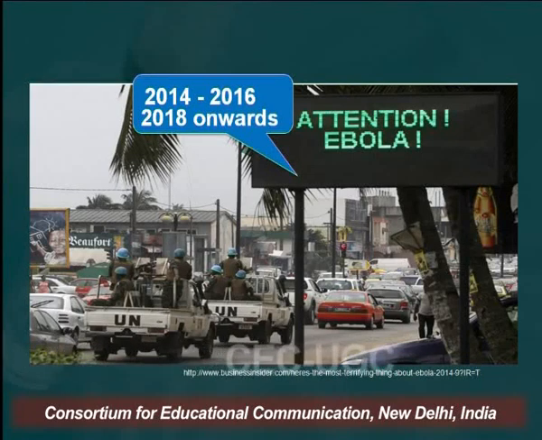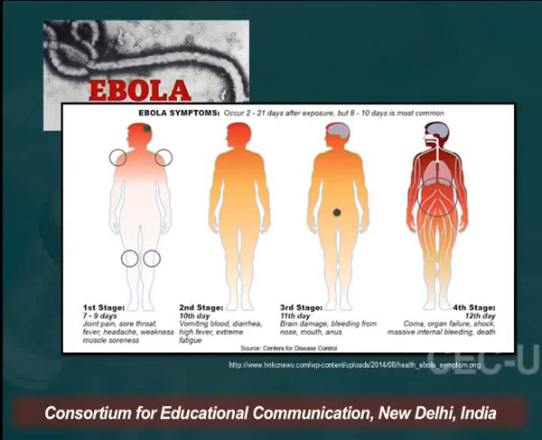Now, talking of Ebola, as I was telling you, it started in 2014 and again it has resurfaced in 2018. Now, how does Ebola occur? There are 4 stages to it. In the first 7 to 9 days, there are fewer symptoms: sore throat, fever, headache, etc. In the second stage, vomiting, blood, diarrhea, high fever occur. In the third stage, there is brain damage, bleeding from nose, anus, mouth. By the fourth stage, the person is in a very bad state and generally death takes place. And this entire thing takes place maybe within 11 to 12 days, and the person dies within 12 days or 2 weeks.